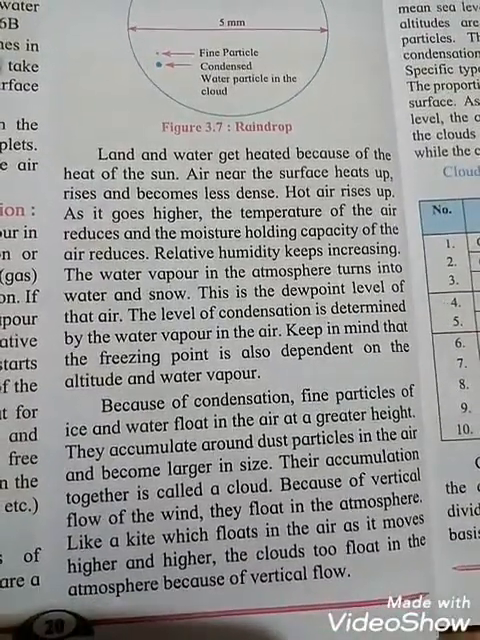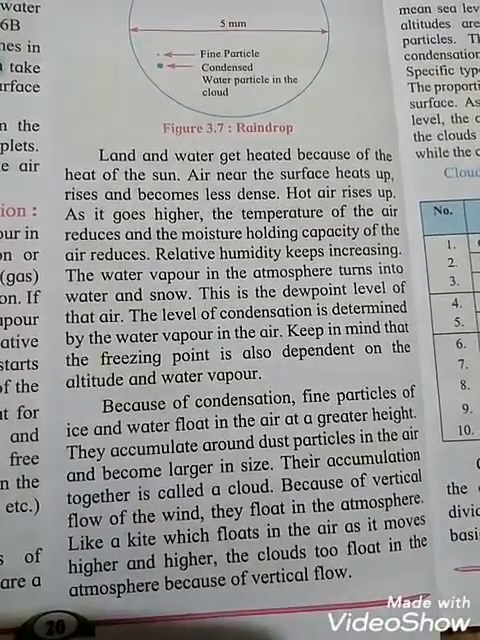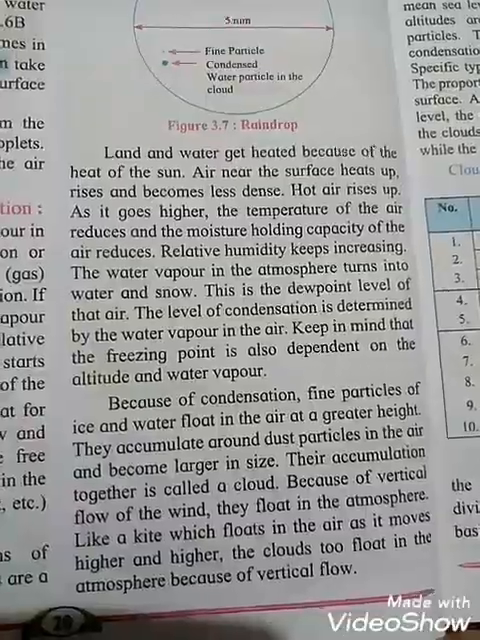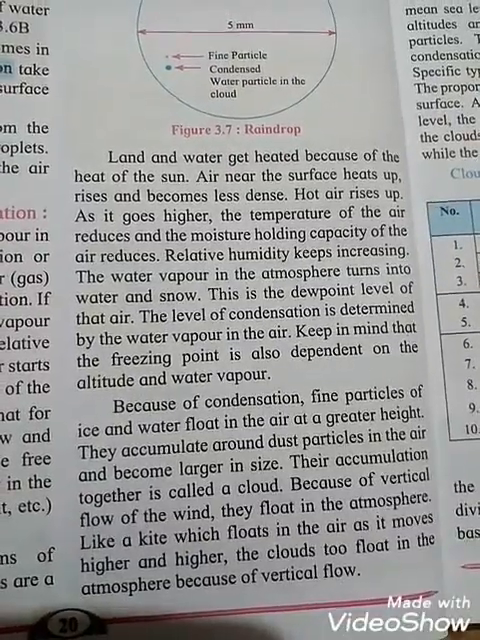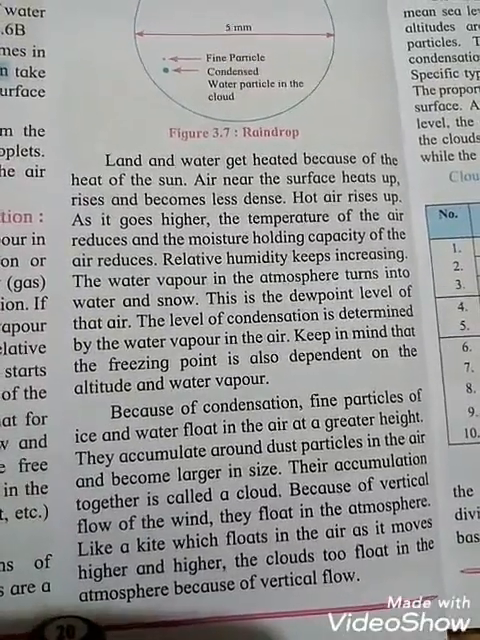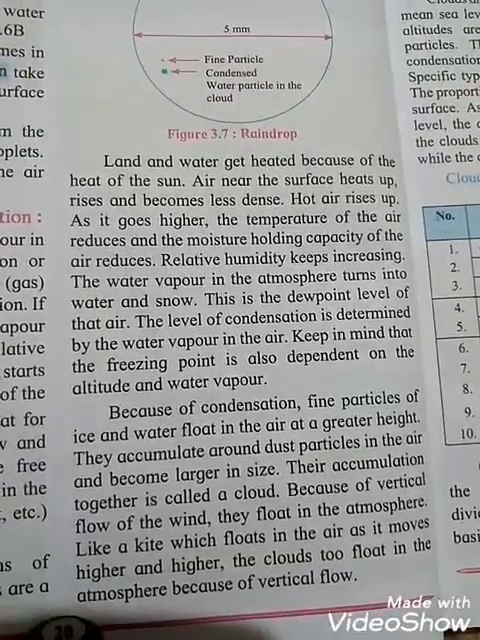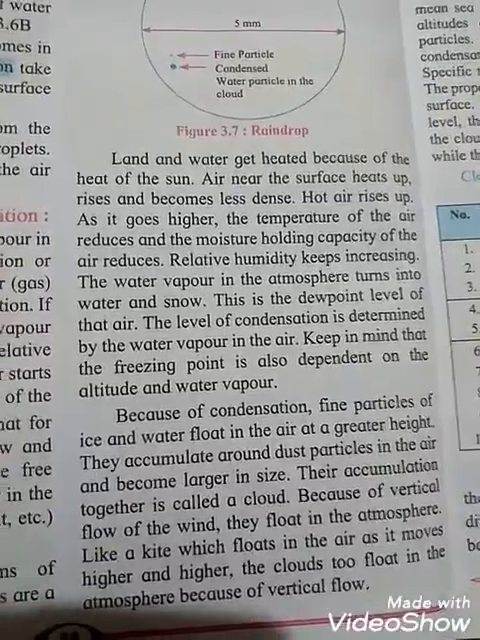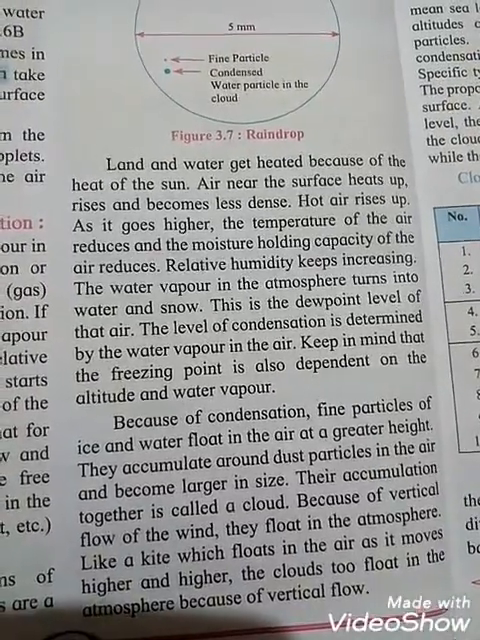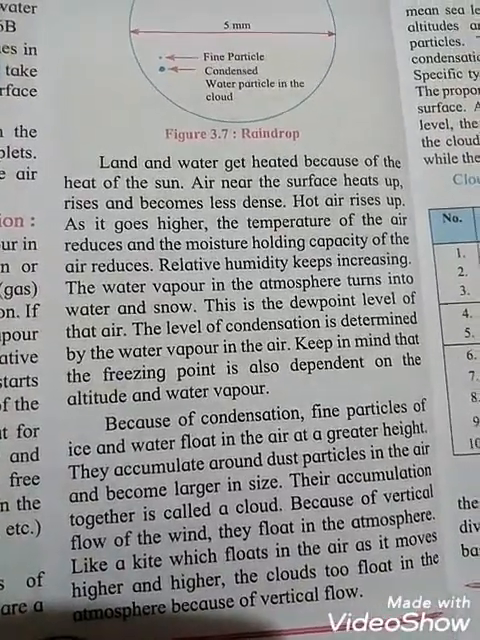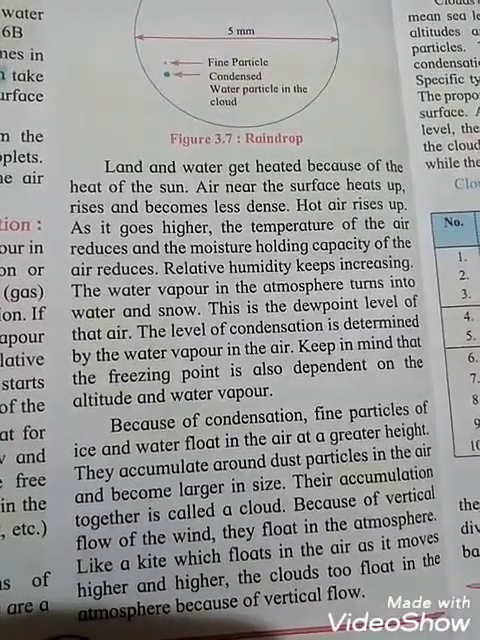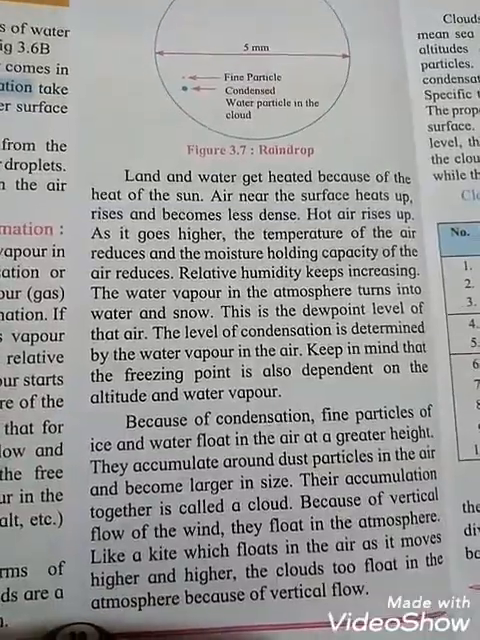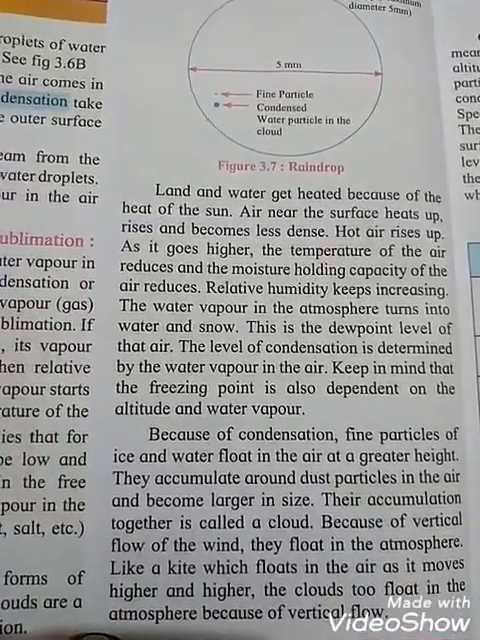Because of the vertical flow of the wind, they float in the atmosphere, like a kite which floats in the air. We see how the kite floats in the air as it moves higher and higher. Same way, the clouds too float in the atmosphere because of the vertical flow.